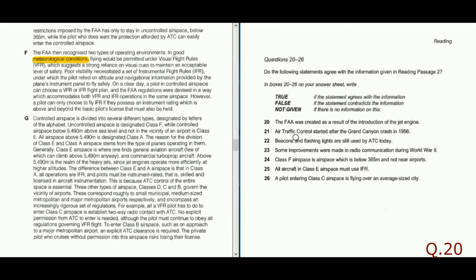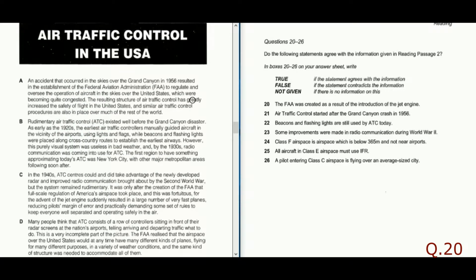Now let us move forward to the next question type, which is True, False, Not Given. The rule is that True, False, Not Given always and always comes in passage order. "FAA was created as a result of the introduction of the jet engine."